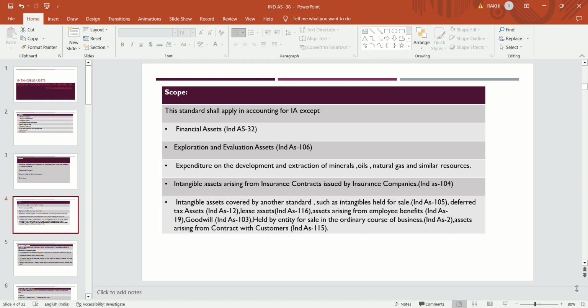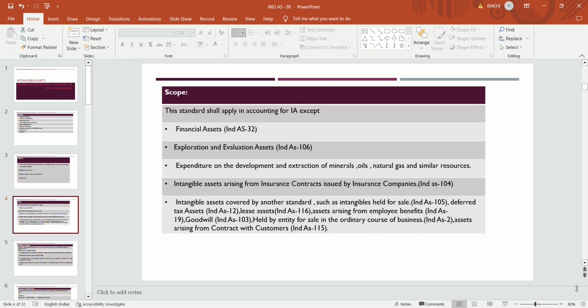The exploration right and the evaluation right are dealt with under this standard, but the asset which the company explores by digging those mining areas, like exploring ores, coal or oil, whatever they explore from that area, that asset, the mines they dig out, or the oil they generate by digging out, is known as an exploration and evaluation asset, and there is a separate standard to deal with it, that is Ind AS 106.